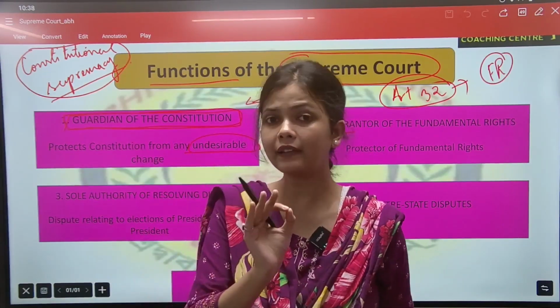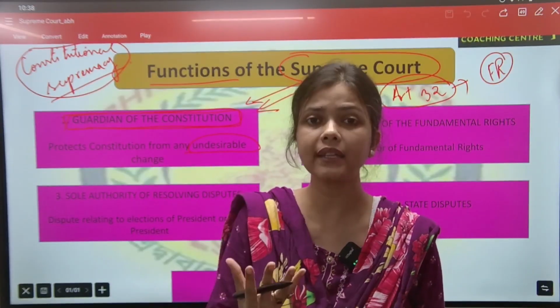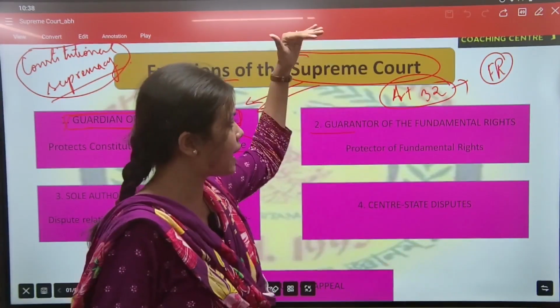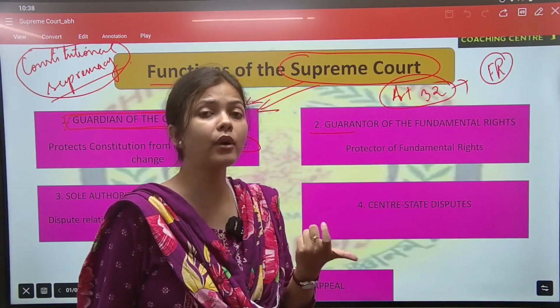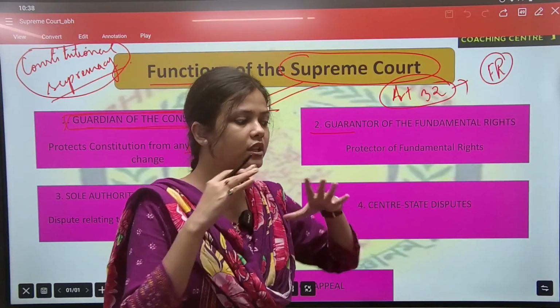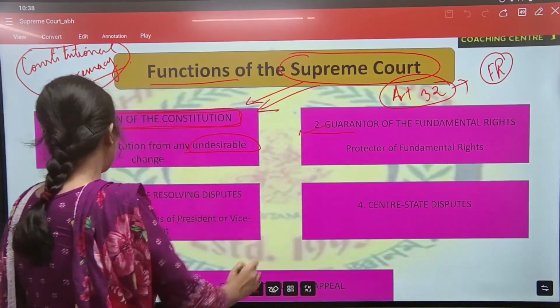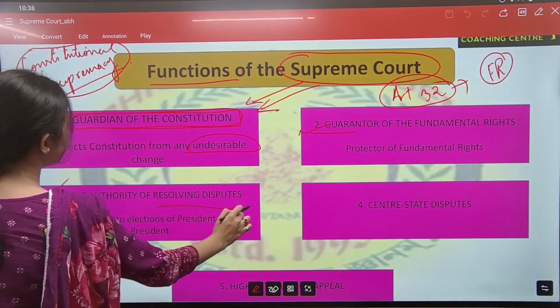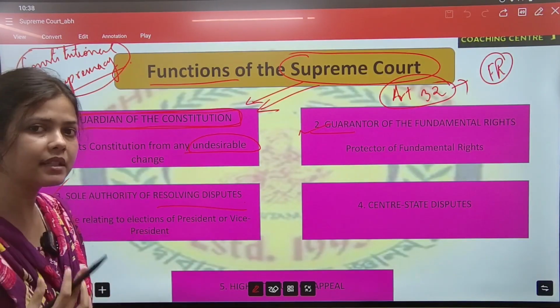If your fundamental rights got violated, you can directly go to the apex court, that is the Supreme Court. And which article gives us the power? Article 32 gives us this power. So the judiciary is protecting our fundamental rights. That is point number 2. Number 3 point, sole authority of resolving disputes in case of election of President and Vice President.